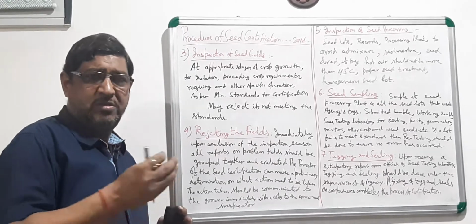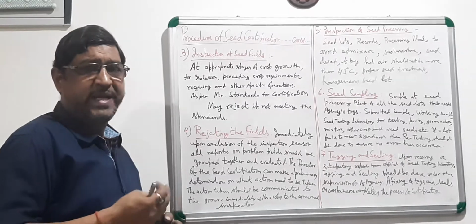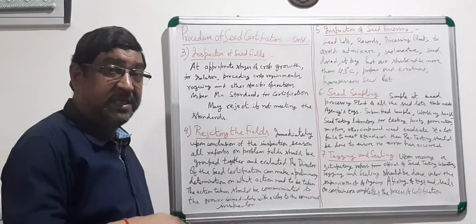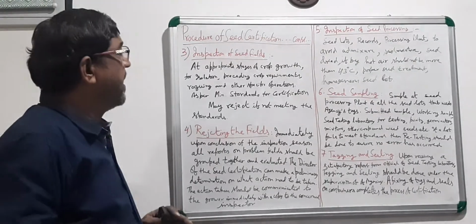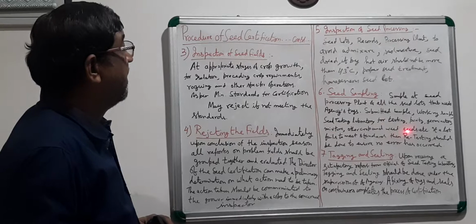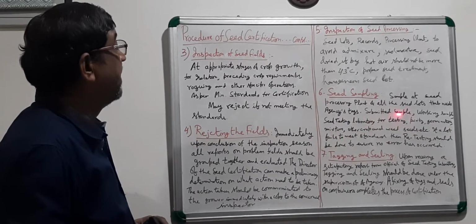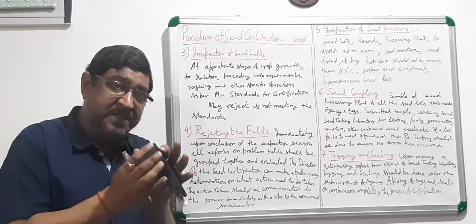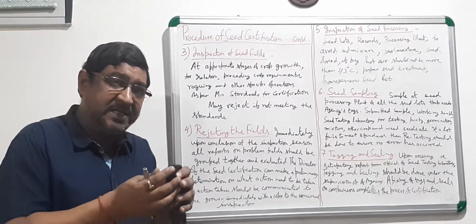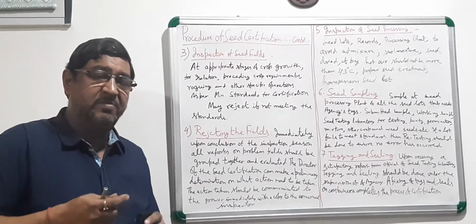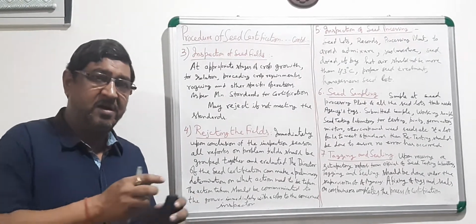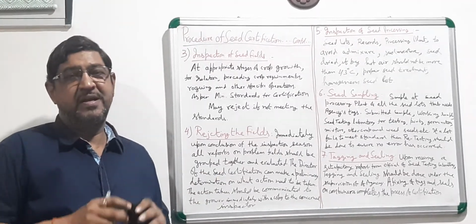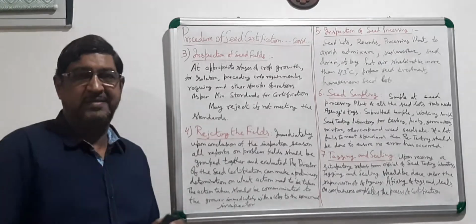So all these things have to be done quickly by the seed testing laboratory. Whatever sample has been submitted by the inspector, the technician of the seed testing laboratory takes the working sample from that submitted sample, and on that basis does the different tests.